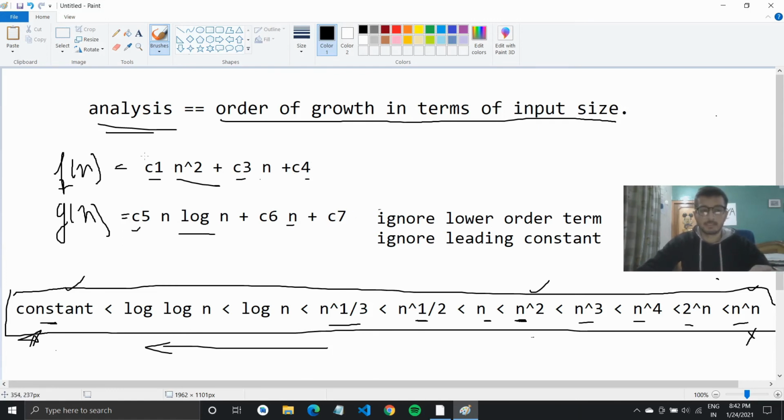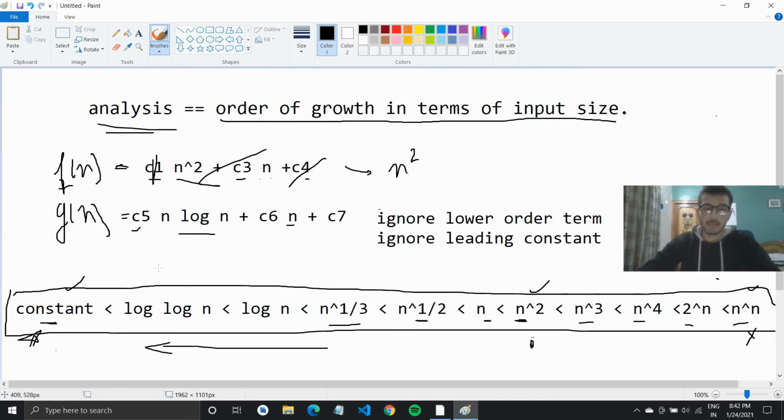So let's take up f of n again. In this case, I will see n square is there, n is there, and a constant is there. So n square is higher up in the list. I have my n lower, so I will ignore this term. I will ignore the c4 constant, and for n square I will ignore this c1. So my f of n function would have complexity n square. Okay, so this was, I hope, simple.